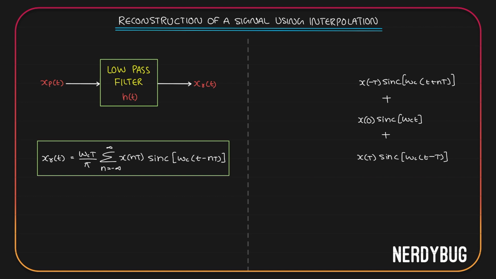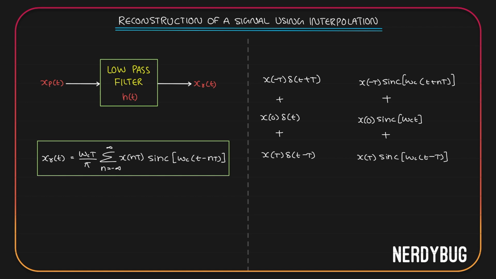Do you remember in impulse train sampling, we had a very similar summation. At n equal to 0, we got x of 0 delta of t. At n equal to 1, we got x of T delta of t minus T. At n equal to minus 1, we got x of minus T delta of t plus T. This is exactly what we are getting over here, but instead of the impulse function, we are taking time shifted sinc functions.